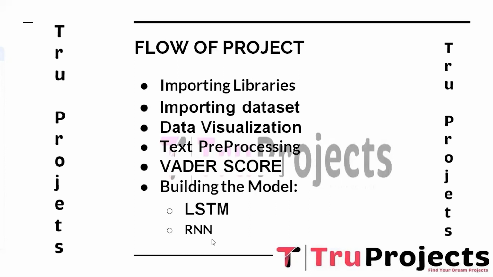And the second one is RNN. It stands for Recurrent Neural Network. It specializes in processing sequential data, making it well suited for analyzing time series information in the context of tourist reviews. RNN utilizes feedback connections, enabling the network to maintain a memory of past inputs, which is particularly valuable for capturing temporal dependencies within the reviews. By integrating the RNN into the project, the model gains the ability to identify patterns and trends over time, thereby allowing it to discern the dynamic nature of sentiment expressed in the tourist reviews.